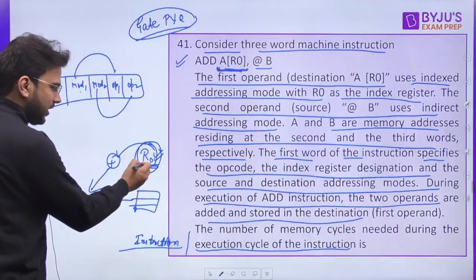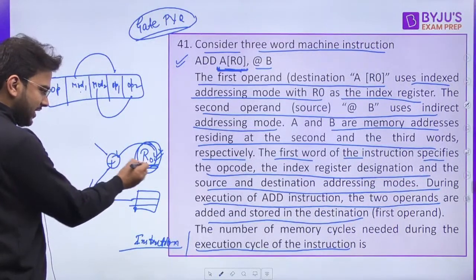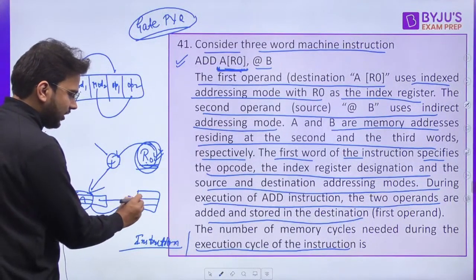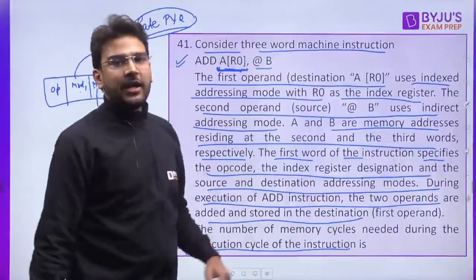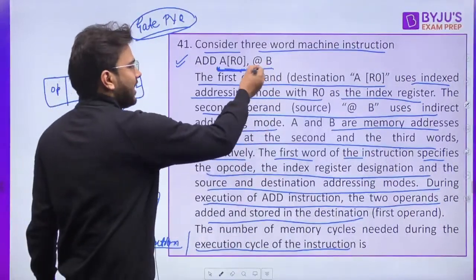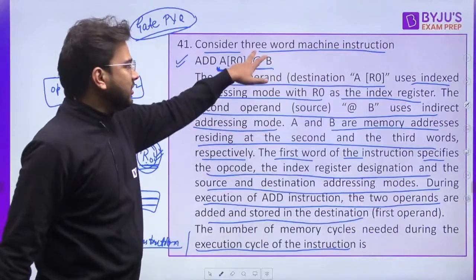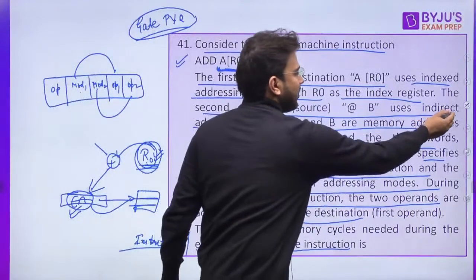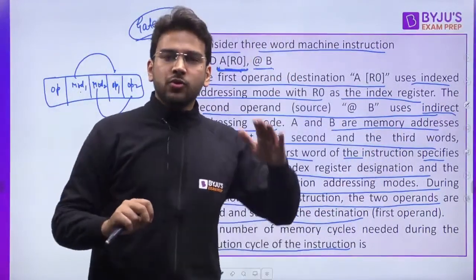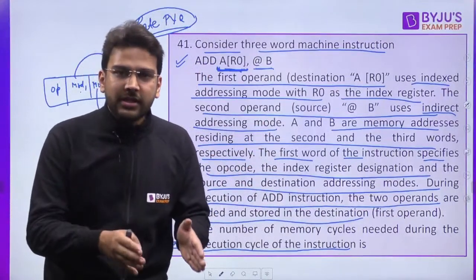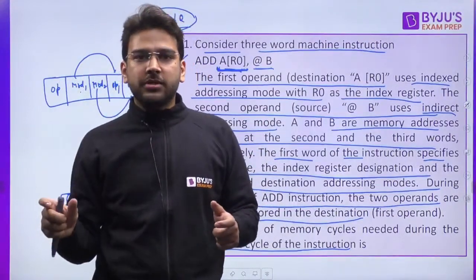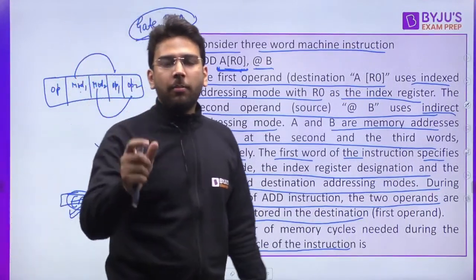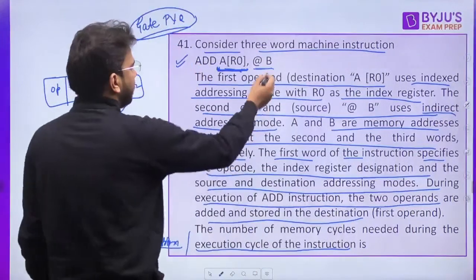Okay, so R0 is your index register. You have to add the offset to this index register. You will be getting the effective address. That effective address we are going to use to get the content from the memory. What about indirect? In indirect, we have an additional level. First using this we find the address where the effective address is present, because in indirect addressing mode 2 memory accesses are required. Then we go to that point, and from the effective address we can reach the operand, the final value that we need for the addition.